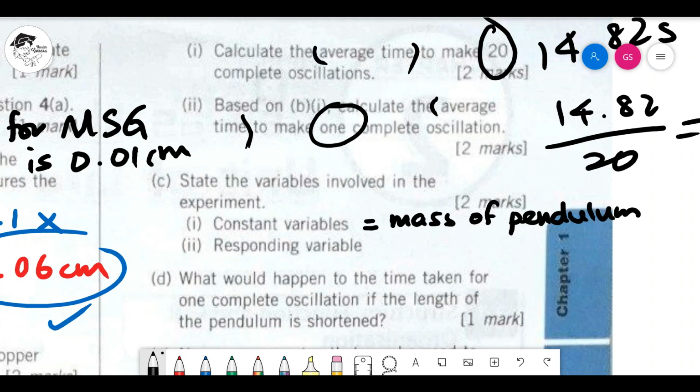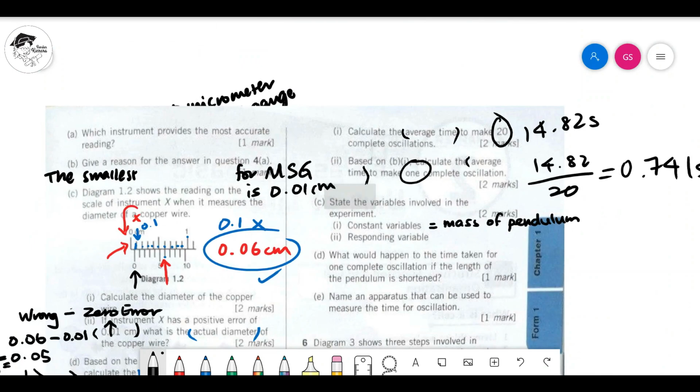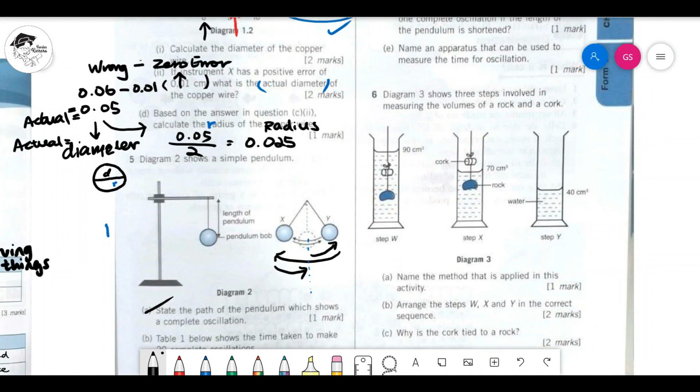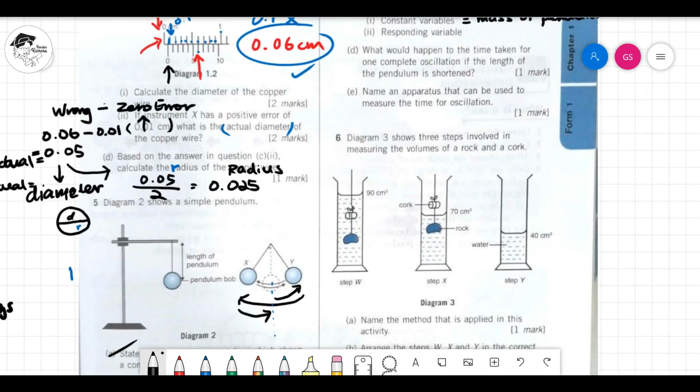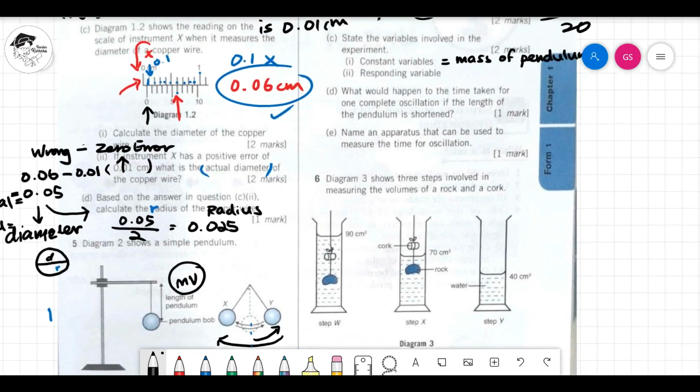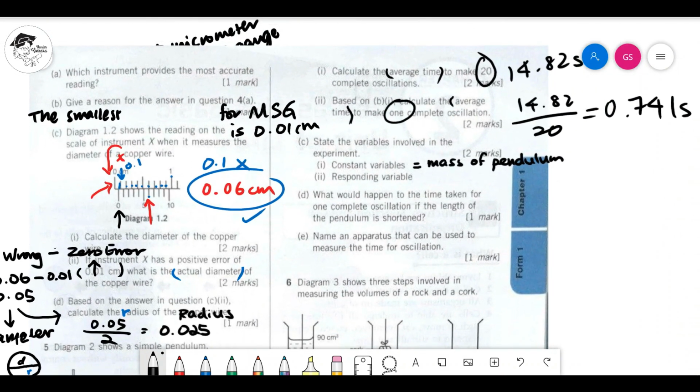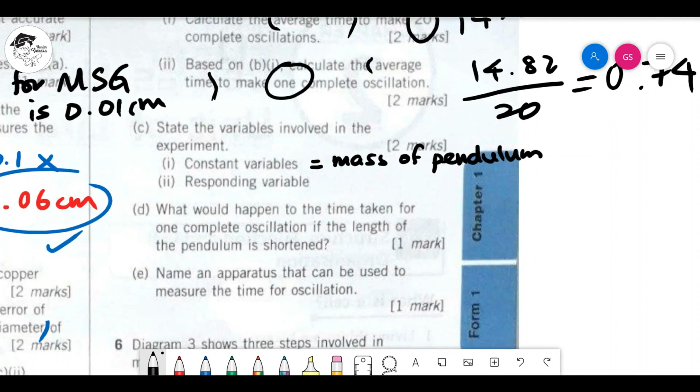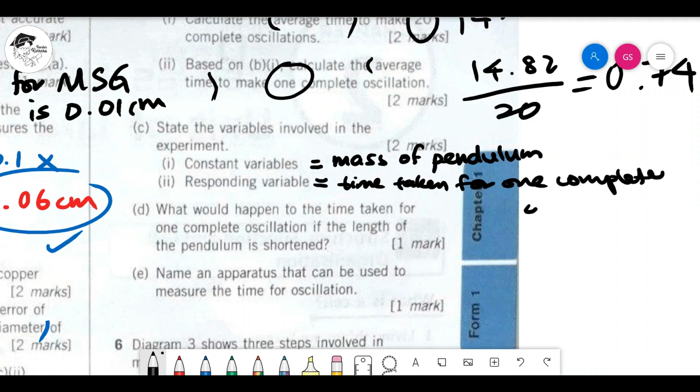After that, let's check the MV first. We haven't checked the MV, by the way. MV, I believe, if not mistaken, is the length. Yes, length of pendulum. The MV means the one that changes. So MV is length of pendulum. So CV must be mass. Responding means the one you want to observe, the one you get a result from. So time taken for one complete oscillation.